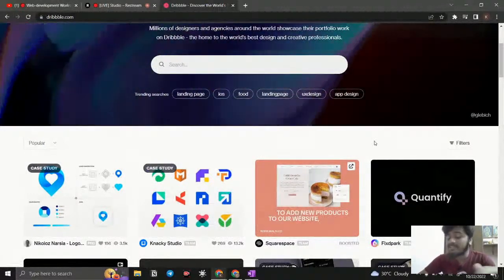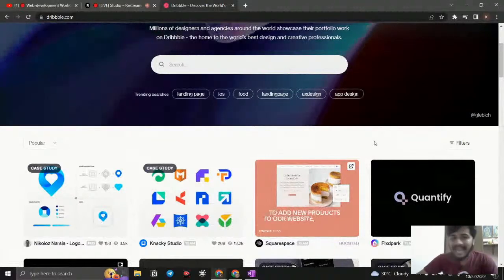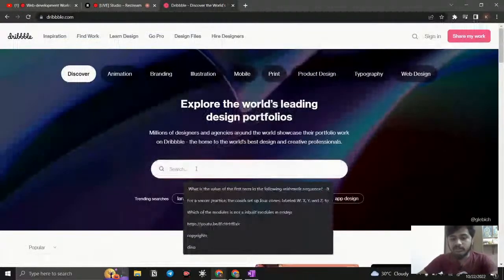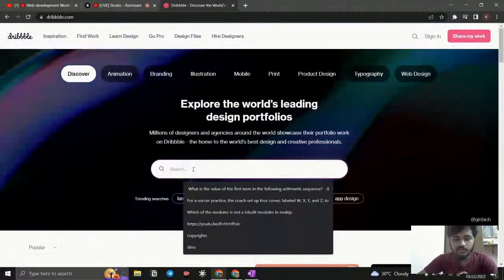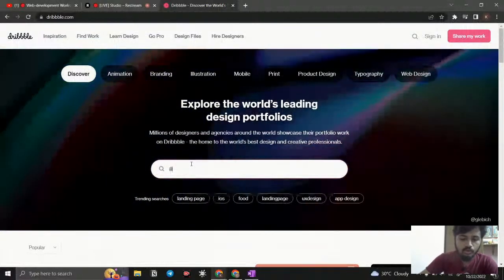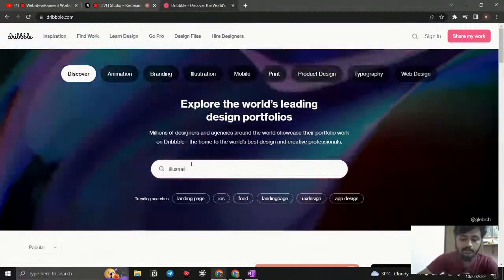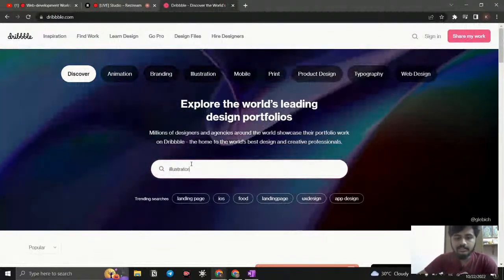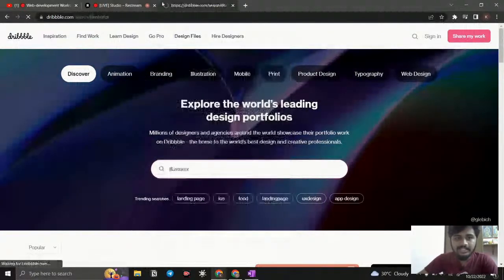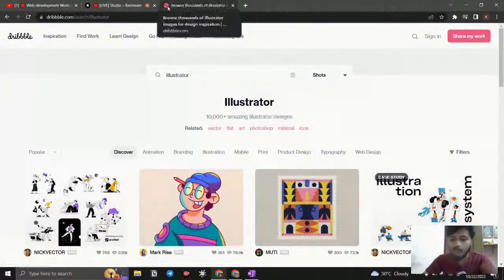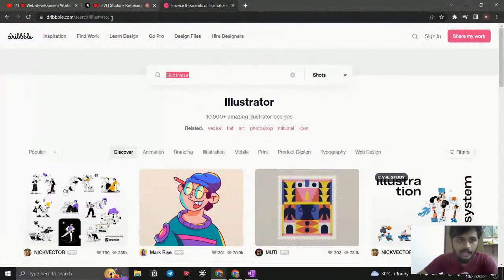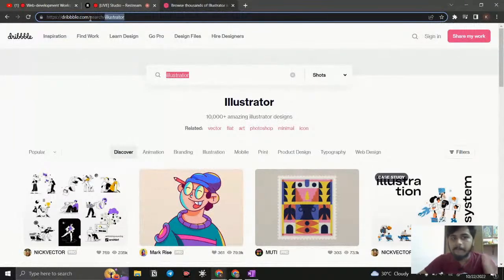So before that, we need to understand what the backend is. Okay, for example, if I search for Illustrator like this, and I just click it, you can see the page is getting reloaded. What is happening means the server takes the request. Illustrator is the word that we have given, and you can notice that Illustrator is in the URL, right?